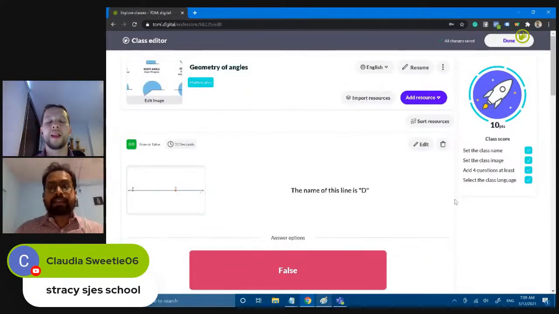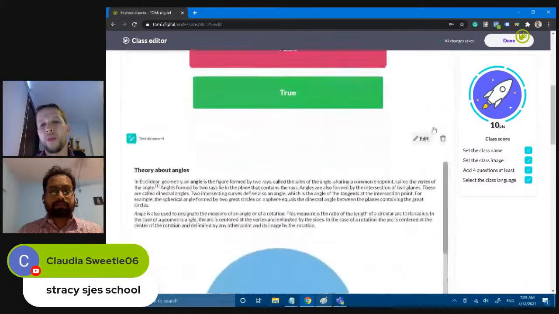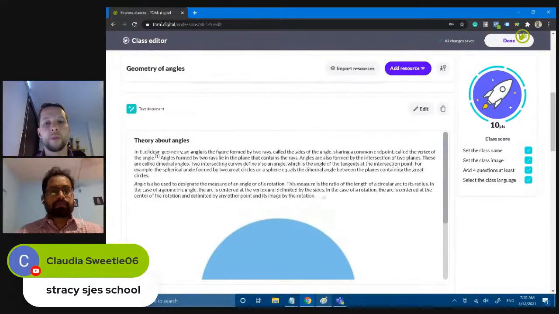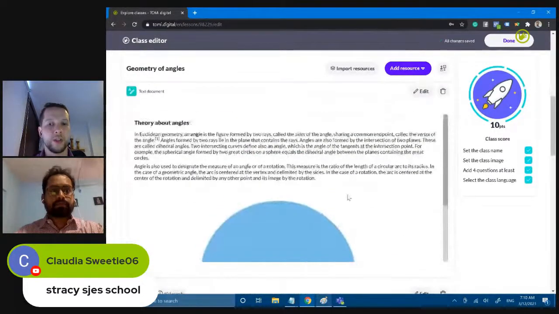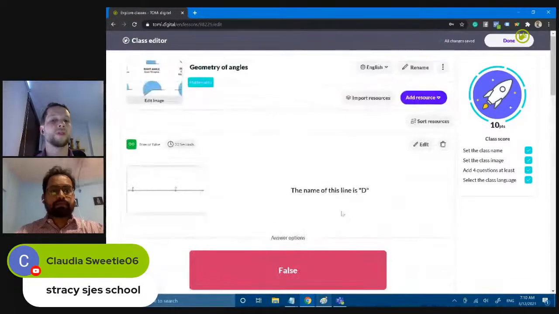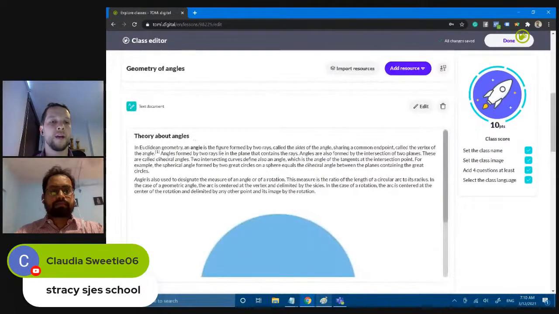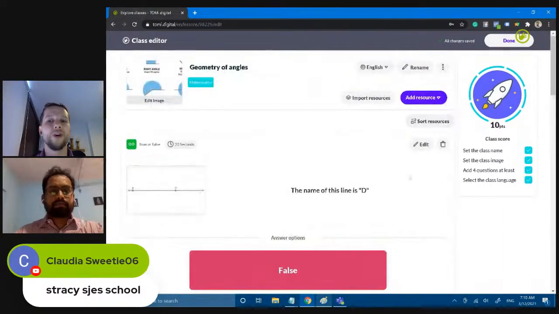Sure. Now the classroom has been created. Just one more thing before jumping into the demonstration of how to play the class. There is this button. For example, I want the students to find the theoretical information before all the questions. However, I created the true and false question first, and after that I have the text document. So what I want to do is reorder my questions. It's very easy.